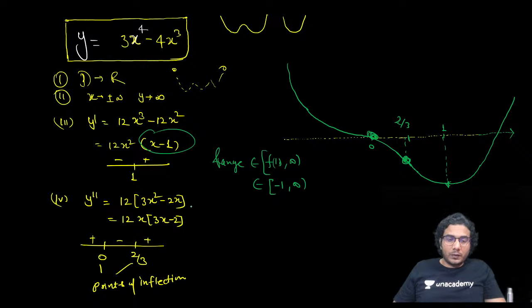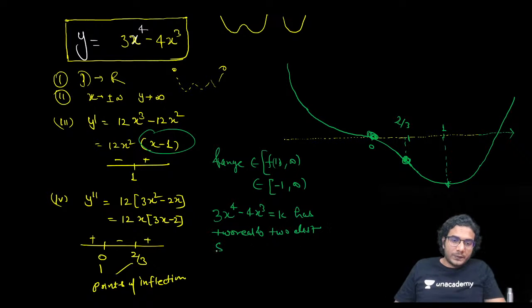Like if I give you one question: 3x raised to 4 minus 4x cubed is equal to k has 2 real and distinct solutions, then find k. So now you know you have already plotted this curve.